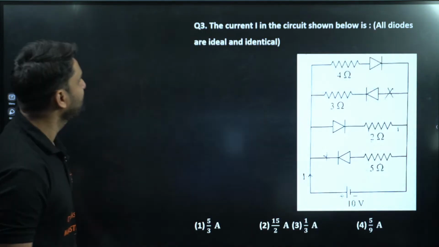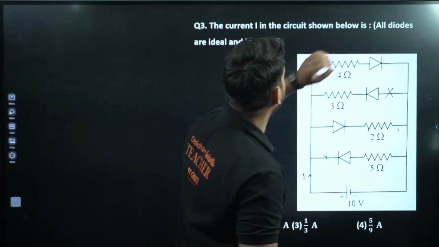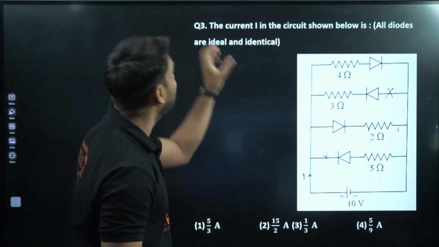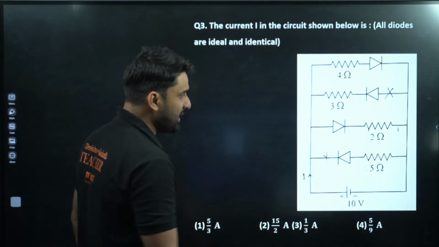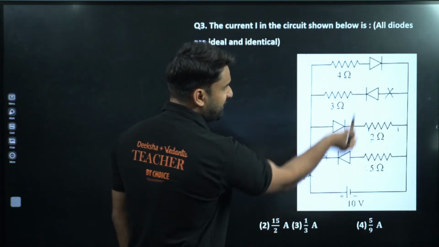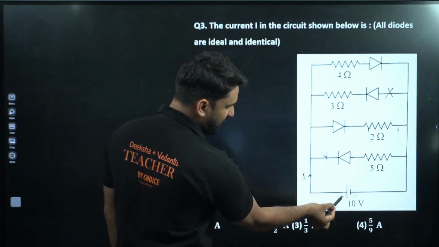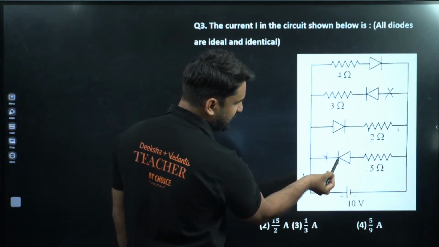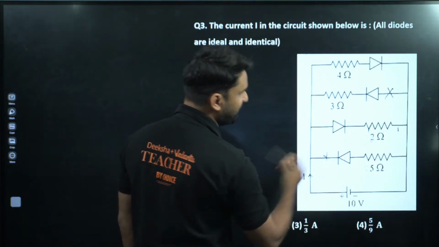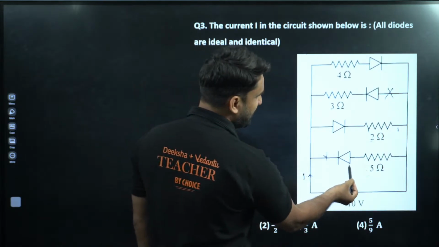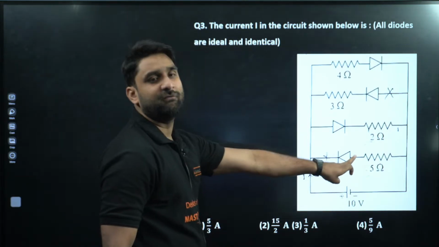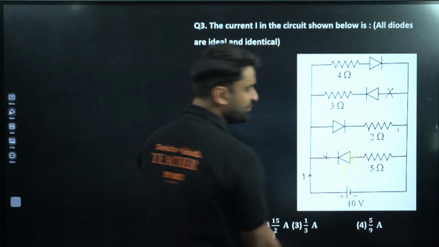Moving to next. The current I in the circuit shown below, in this all diodes are ideal and identical. Oh my God. My dear champion, can you see here there are 4 diodes connected and this is the source, battery. Now the positive terminal of the battery is connected here. This is the negative, this is positive. So this is in reverse bias. If this is in reverse bias, no current will flow through it.